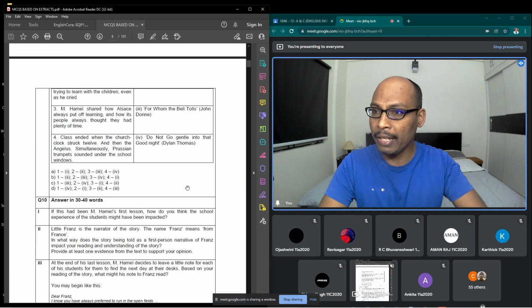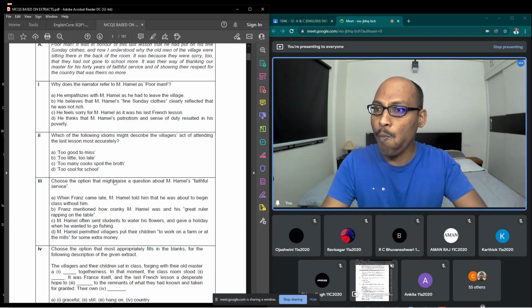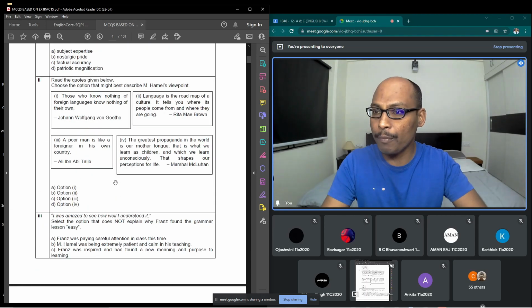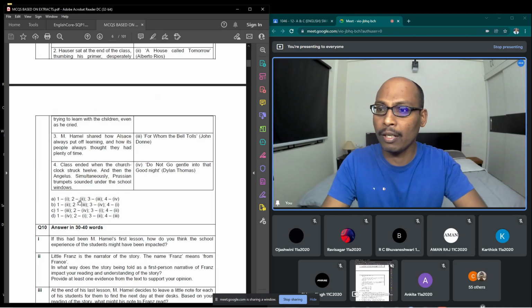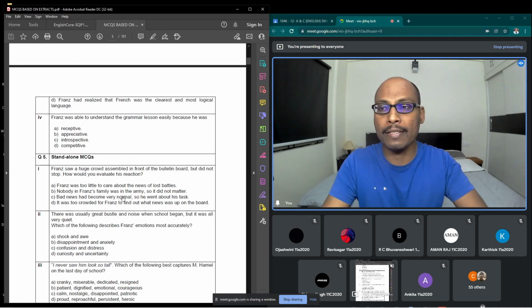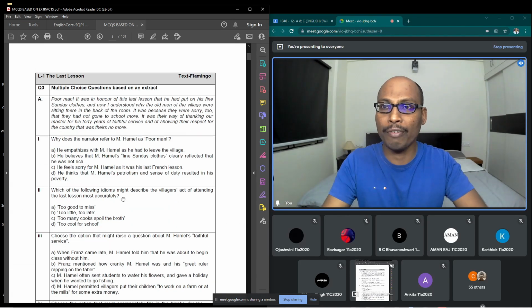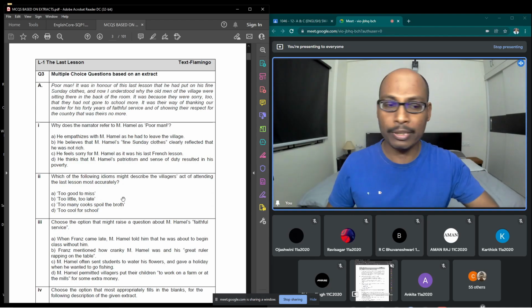So they have given many extracts. You can see here the answers for this. Question number 1, question number 2, question number 3, question number 4. So what is the right option for question number 2? Option B. So you practice it. Without practicing, you may write the exam. I don't say that you may fail in the examination, but you don't get full marks. Okay, fine. So thanks, Ankita.